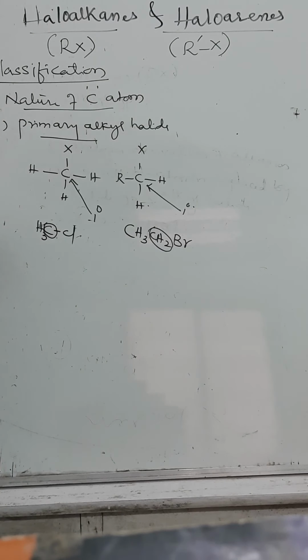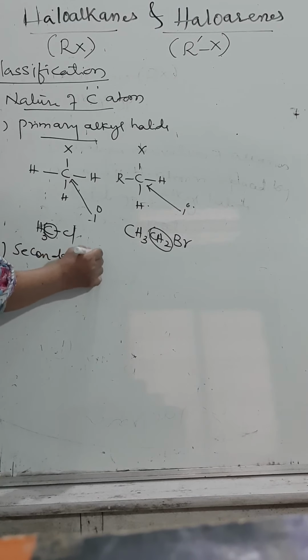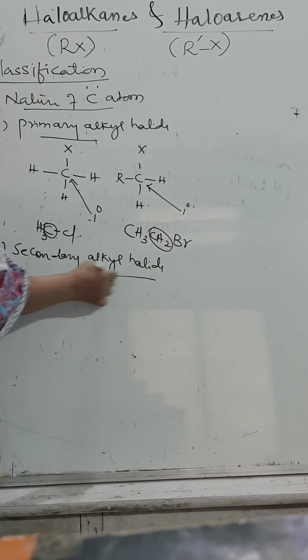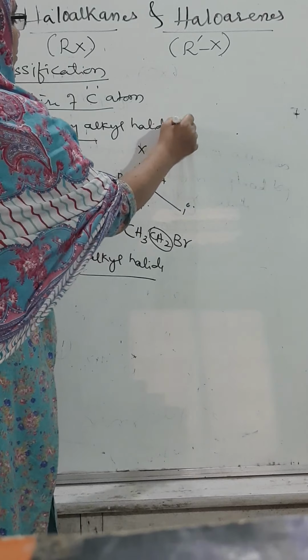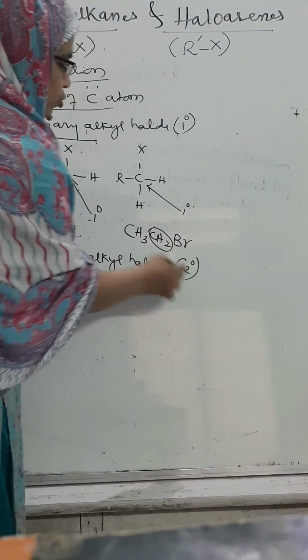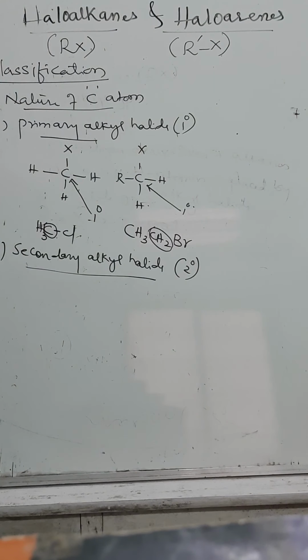Next one, what is a secondary alkyl halide? Primary alkyl halides, as I said, are represented by 1 degree. Secondary are represented by 2 degree. What are secondary alkyl halides?